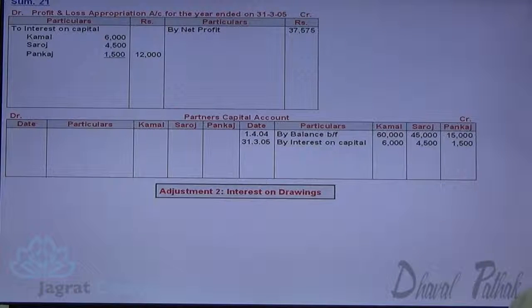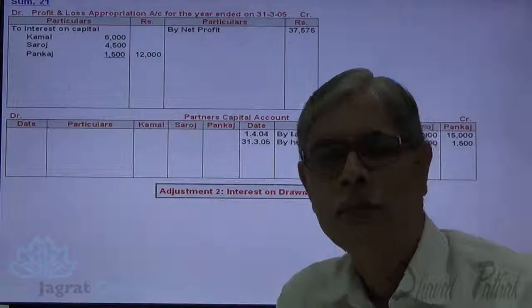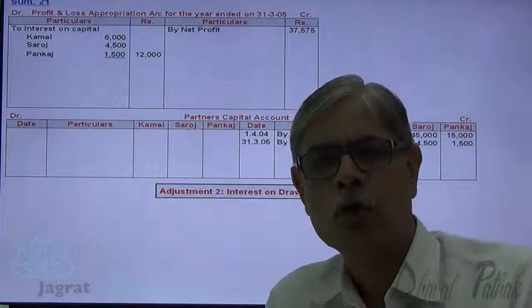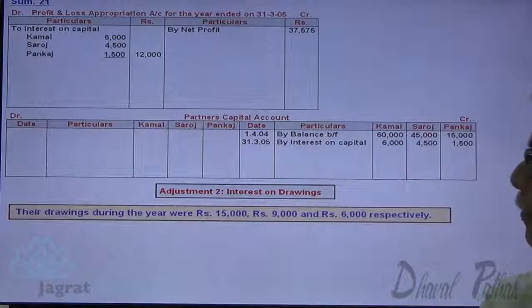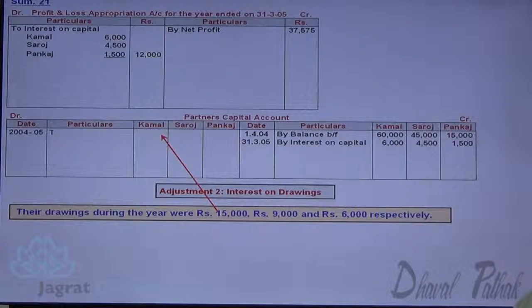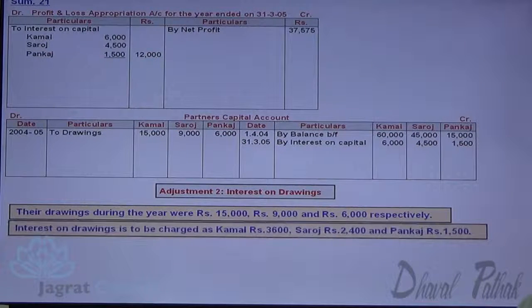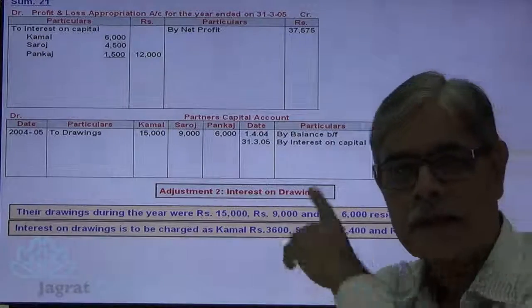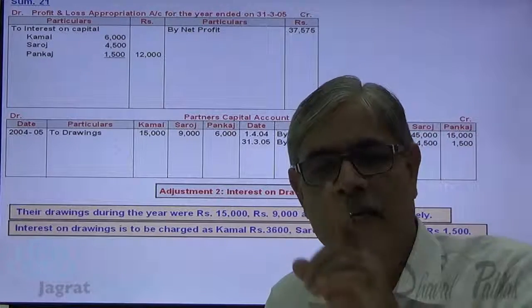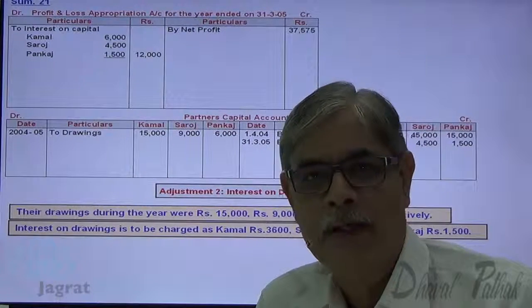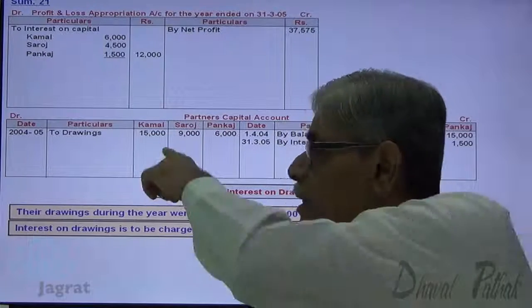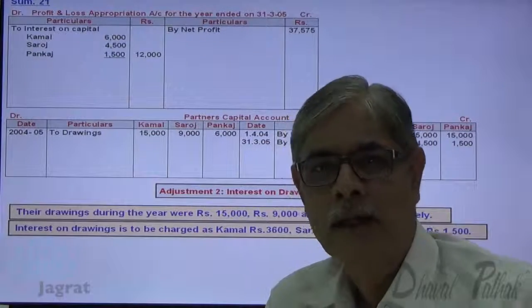Next is interest on drawings. Before you provide for interest on drawings, you should form a practice of writing down the drawings if given. So these are the drawings debited to capital account, 15,000, 9,000 and 6,000. Interest on drawing is an income of the firm. So credited to profit and loss appropriation account and is debited to the partners capital account.